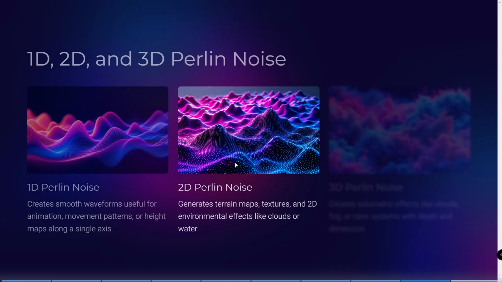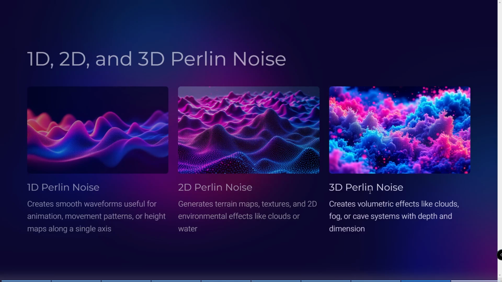The other type of these noises is 3D Perlin noise, and we use it to generate fog, clouds, and cave systems. Minecraft used this 3D Perlin noise to make caves.